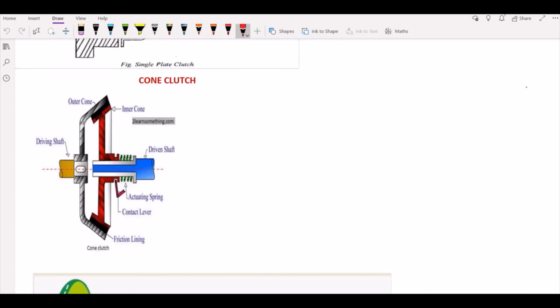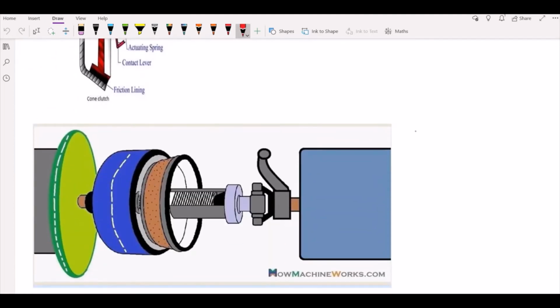So this is how you have your male cone and a female cone. When you press the lever, they come in contact, and the transmission of power stops. Then when you release the lever, the cone comes out due to the action of the springs, it is disengaged, and the power is continuously transmitted. So this is about your cone clutch.